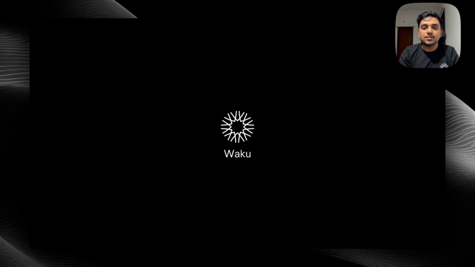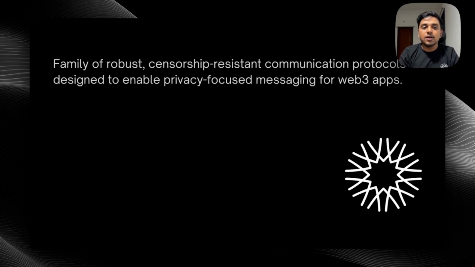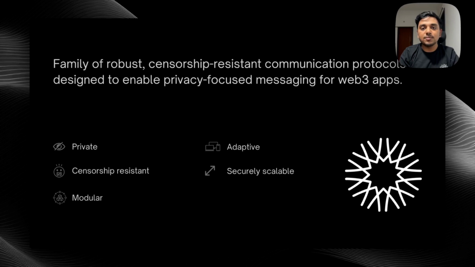To combat this, we are building Waku. Waku is a family of robust censorship-resistant communication protocols designed to enable privacy-focused messaging in your Web3 apps. Waku is private, censorship-resistant, modular, adaptive, securely scalable, and most importantly, DoS-resistant.